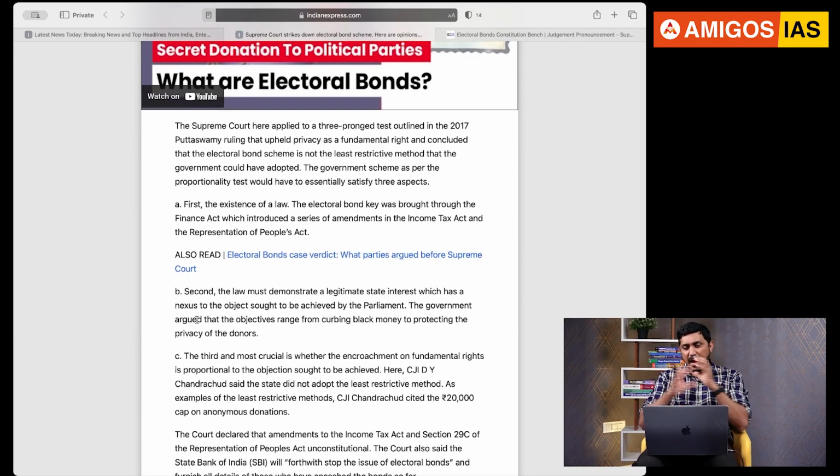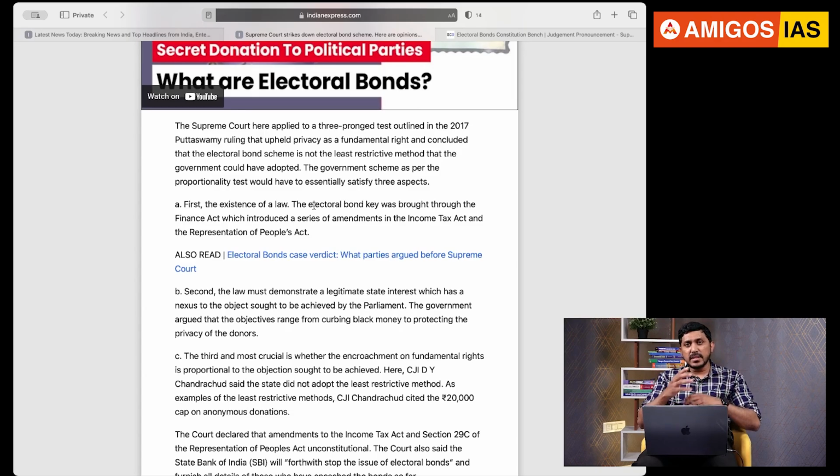Three aspects are mentioned in the Puttaswamy case; the test of proportionality we have to apply here. What is the first one here? If you want to bring any kind of scheme or any law, any kind of initiative or executive measure, you need to see first whether there is an existing law to implement that aspect. That means the existence of a law is important to ensure that you can bring some new initiative. So already what the parliament has done here, it has brought changes via the Finance Act. So first, as you can see here, the electoral bond brought changes by the Finance Act by the parliament.